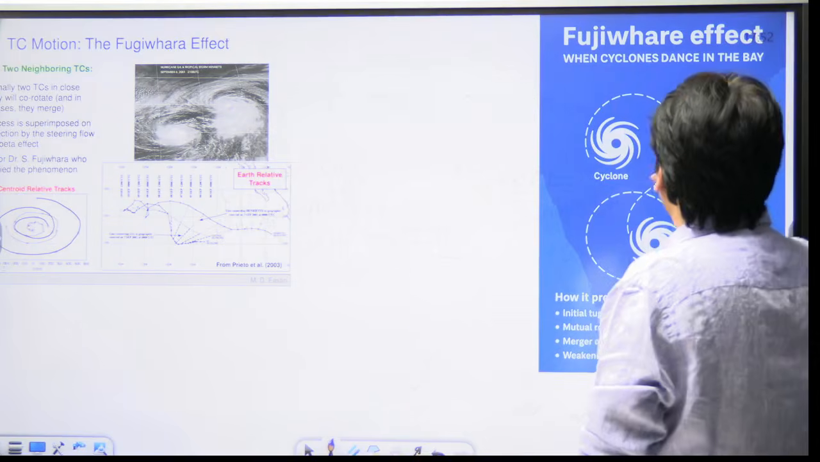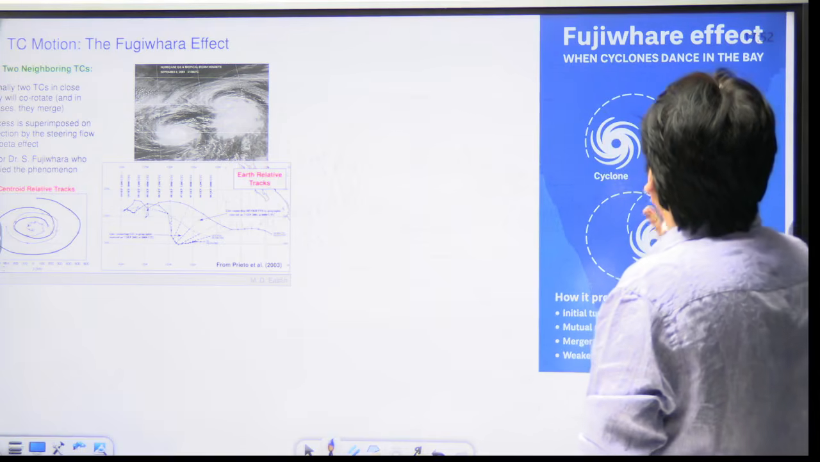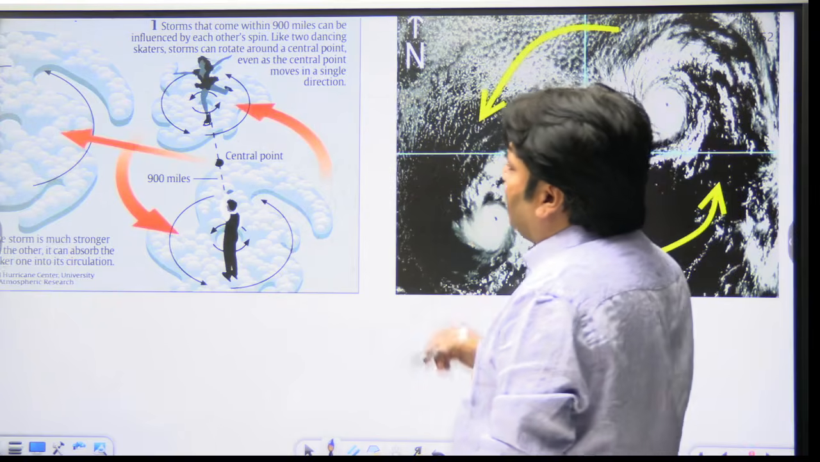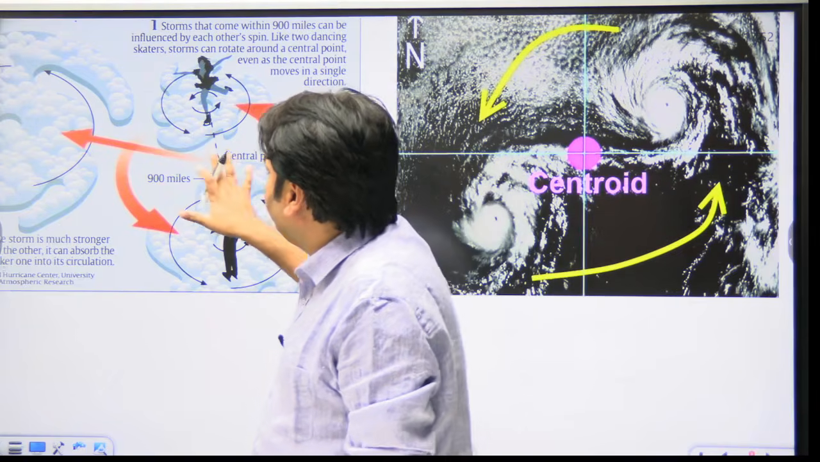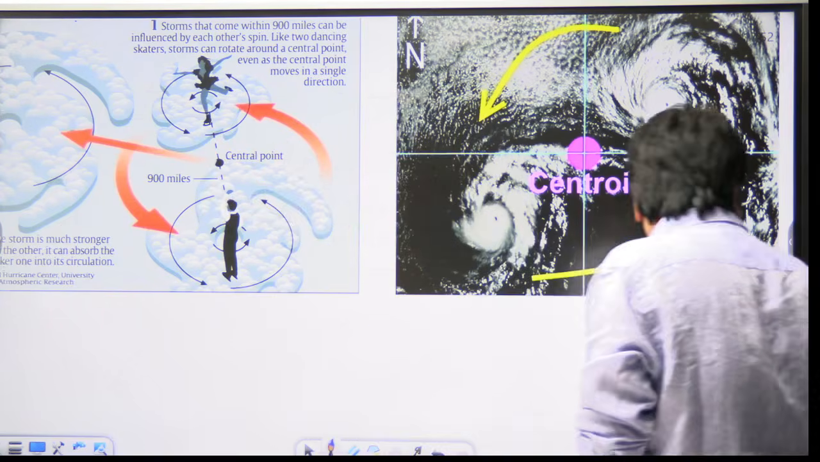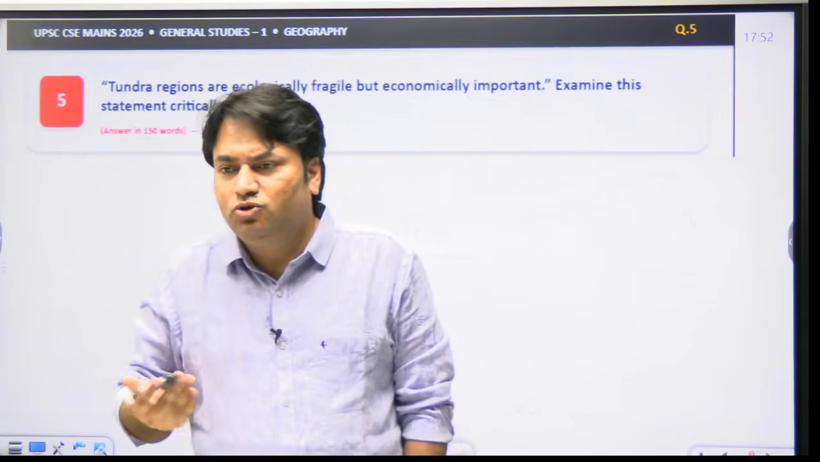So these are the sketches here, that two cyclones, when they come in contact with each other, they orbit around a common center that I have already discussed. These are the images through which you could see how when two cyclones come in contact with each other, what is the result, how they interact. So these are different images, but we have to basically write the answer. We have nothing to do with the images.